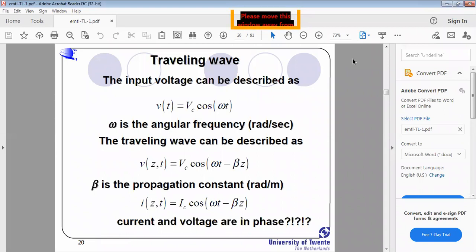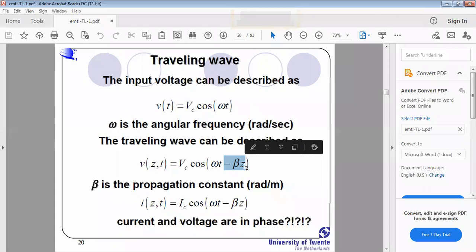Did you get why they represented it as V of z, t equal to Vc cos omega t minus beta z? The actual input voltage is Vc cos omega t, but the traveling wave is Vc cos of omega t minus beta z. Why do they introduce that beta z here? What exactly does beta mean? Here they mention beta is the propagation constant. What does the propagation constant actually mean?